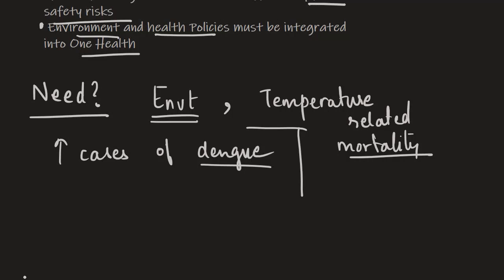Apart from this, there is also temperature-related mortality that is happening. Because of extreme weather events, because of heat waves, cold waves, all these things that are happening, they are creating more of a problem, and people are dying, and there is an increase in temperature-related mortality, and it is expected to rise. Apart from this, food insecurity, water safety hazards. So all these factors are there, and that is why we need an integrated approach to deal with health.